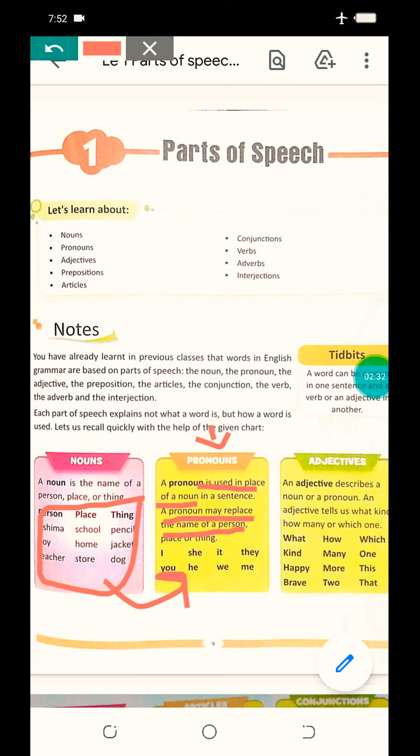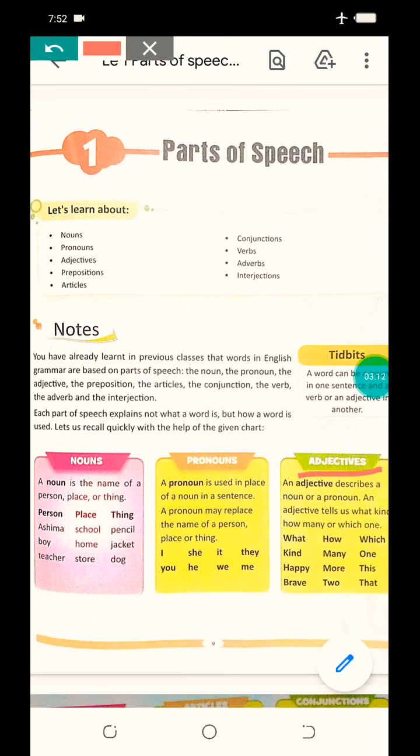Like I, she, it, they, you, he, we, me. These are all examples of pronoun. Some of them are personal pronoun or demonstrative pronoun. They are different kinds of pronouns, but we are generally using them here. So pronouns are the words that replace the name of a person, place or thing. Clear?